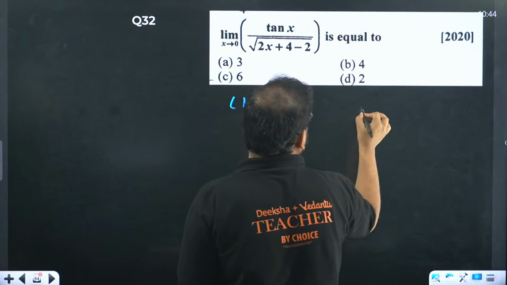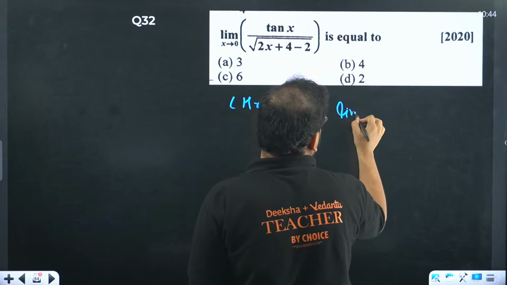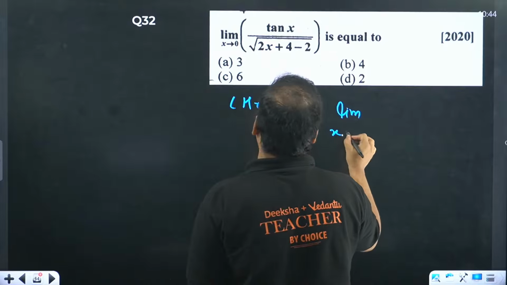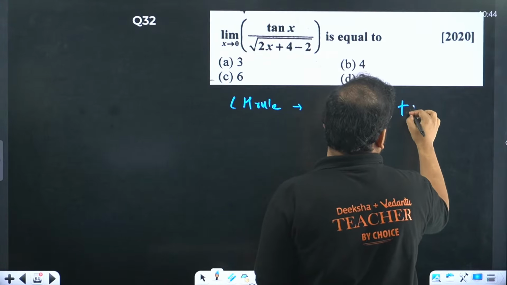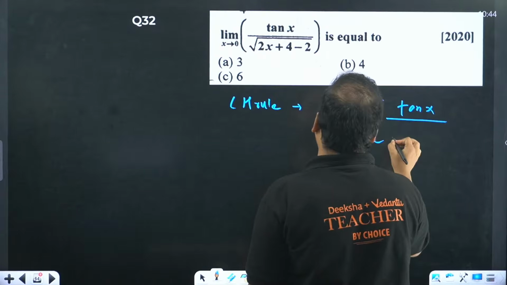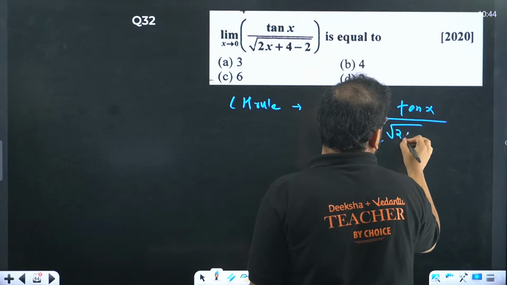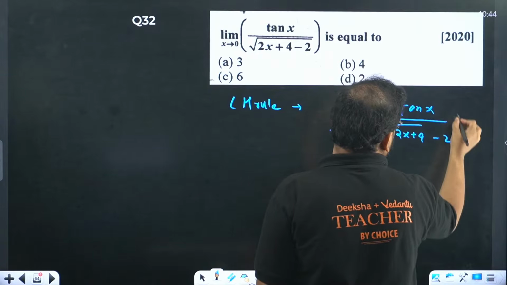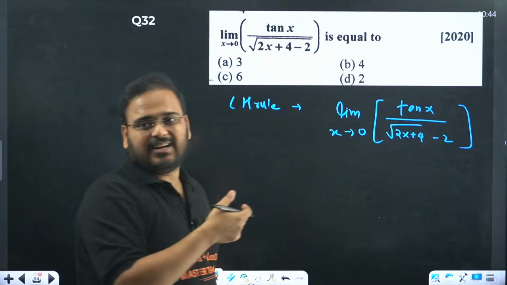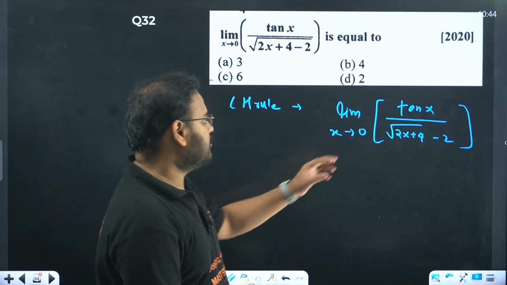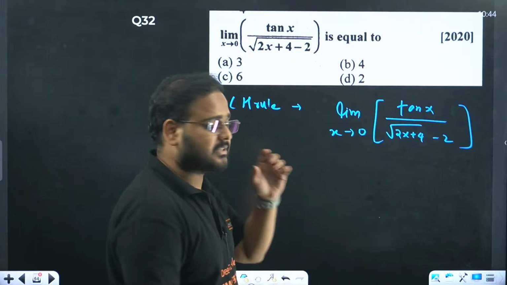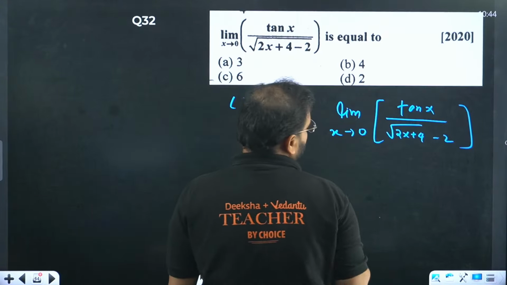The mistake is, this should be limit x tends to 0, tan of x upon root of 2x plus 4 minus 2. Because if 2 is inside, it will become what? 4 minus 2 is 2. Then why do you write that minus 2 over there? So this minus 2 is outside the root. That's the mistake. Let's now apply the L'Hôpital rule.